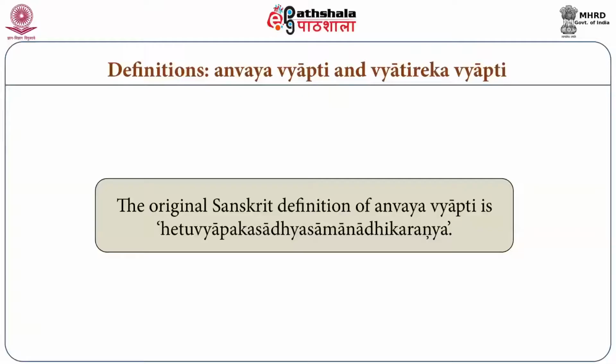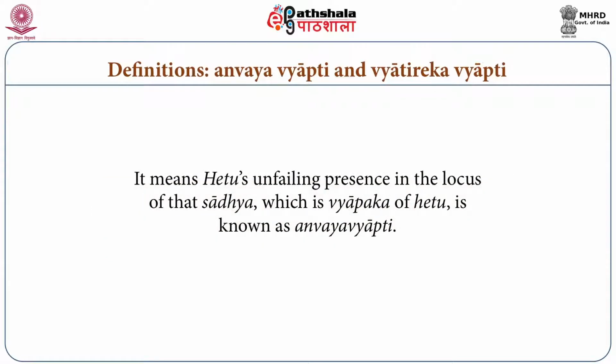Let us now discuss Anvay Vyapti and Vyatirek Vyapti. As we have seen, an inference is constructed on Vyapti or association or concomitance. So let us see what is the definition of Vyapti. Definition of Anvay Vyapti is Hetu Vyapak Sadhya Samanadhikaran, or we can say Hetu's unfailing presence in the locus of that Sadhya which is Vyapak of Hetu is known as Anvay Vyapti.